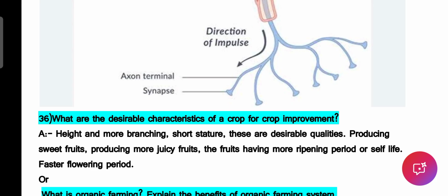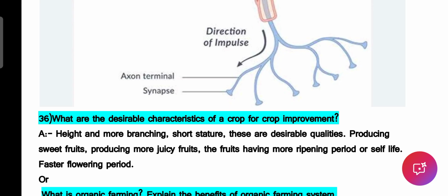Next, 36th question. What are the desirable characteristics of the crop for crop improvement? So we expect some of the crops, fruit yielding crops and all, to branch more and grow more. That is a desired characteristic. And also in some of the plants like guava and mango, we don't want them to grow very tall so that we can take their fruits very easily. So short stature is also a characteristic which we desire.